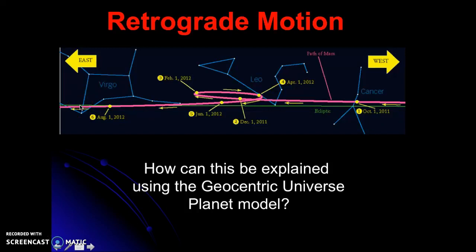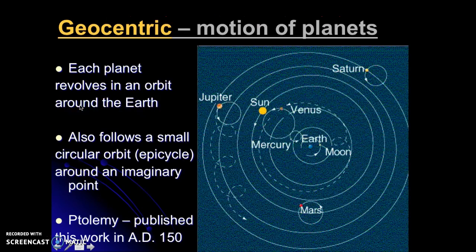So how can this be explained in the geocentric model of the solar system or the universe? This was the first problem that the ancient astronomers had to tackle. So one of the ways that they accounted for this was some work done by Ptolemy in about 150 AD. He thought, oh, I can explain this.